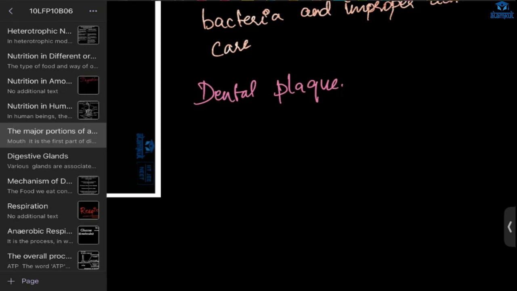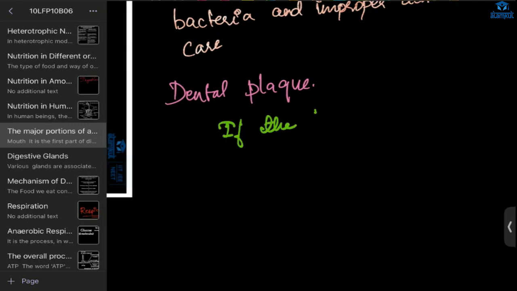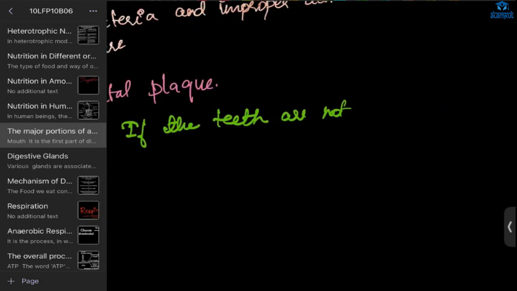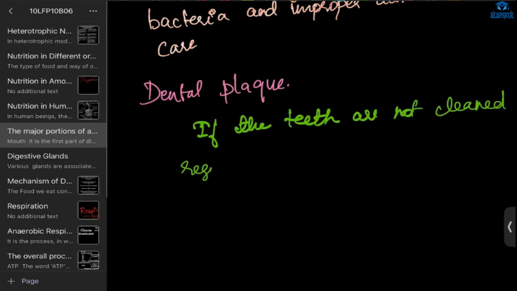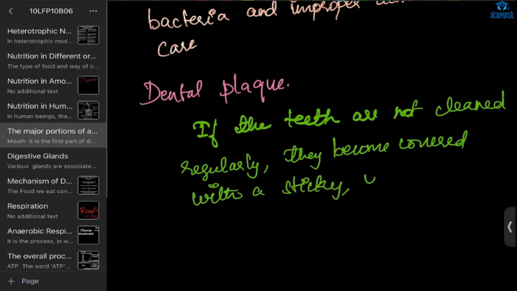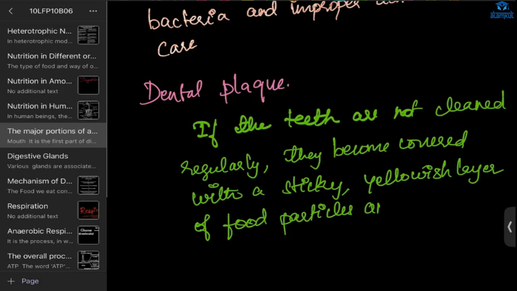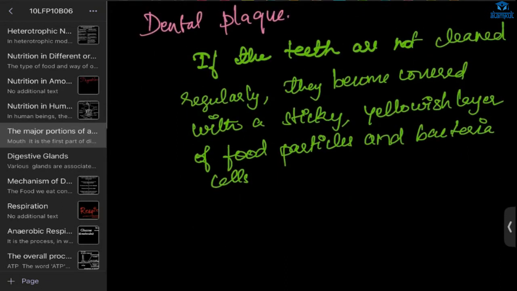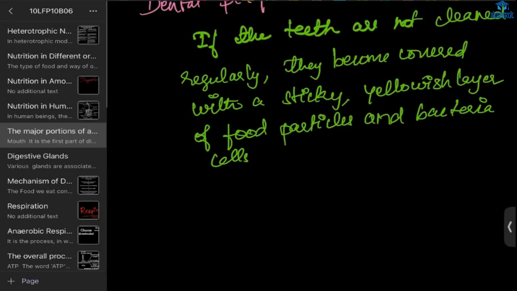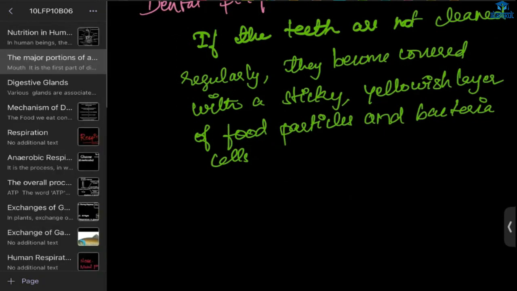Okay, ma'am. So I'll write here: if the teeth are not cleaned regularly, they become covered with a sticky yellowish layer of food particles and bacteria cells. This is called dental plaque. Next, this is all done.